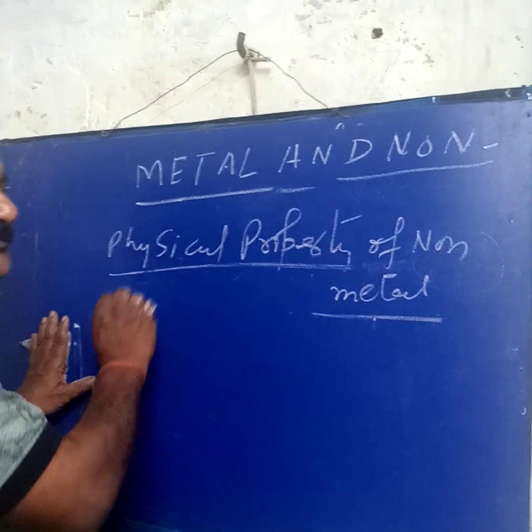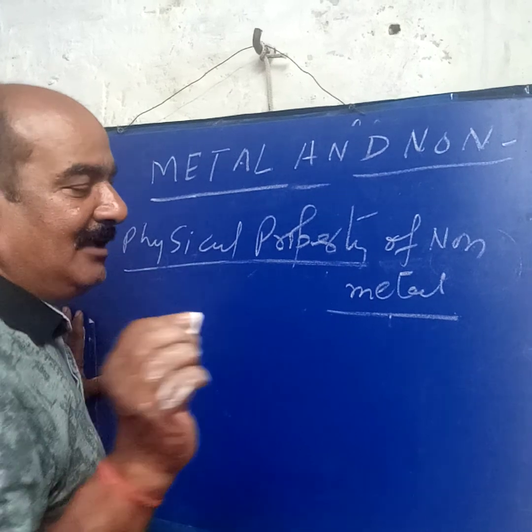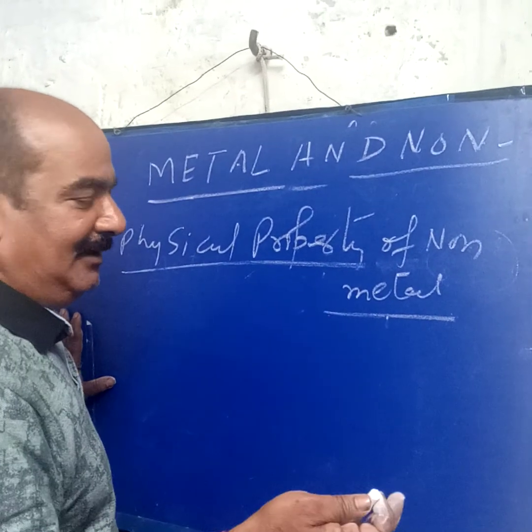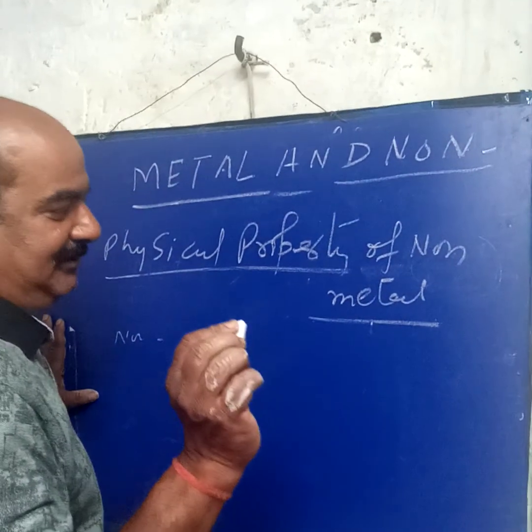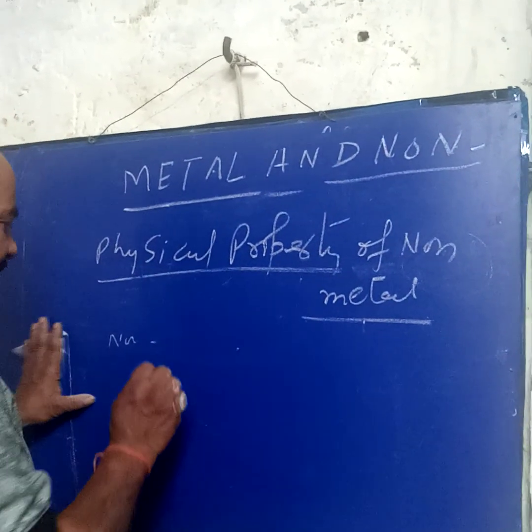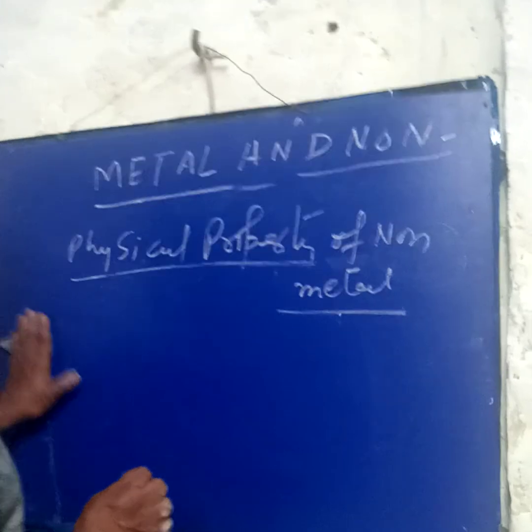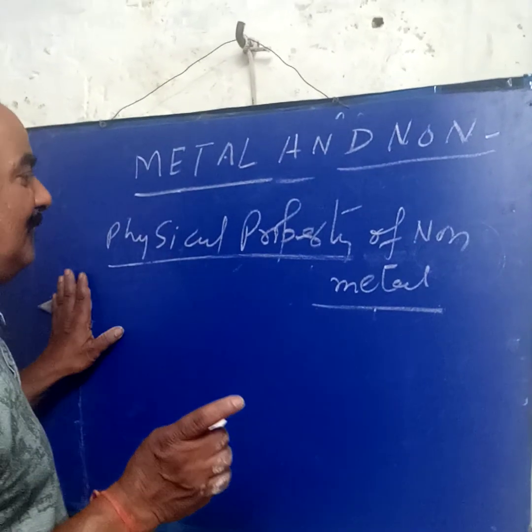All non-metals are poor conductors of electricity. Why? Because they have no free electrons to flow. That's why all non-metals are poor conductors of heat and electricity. And metals, when struck, give a ringing sound, but non-metals do not give